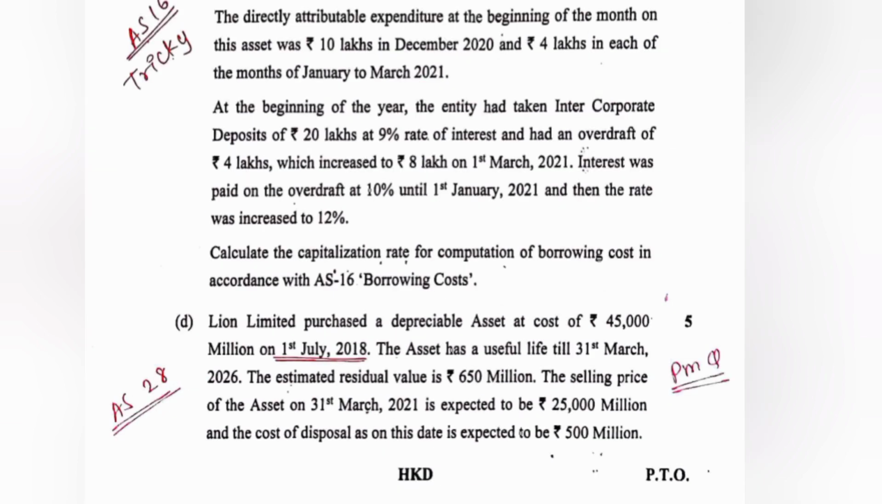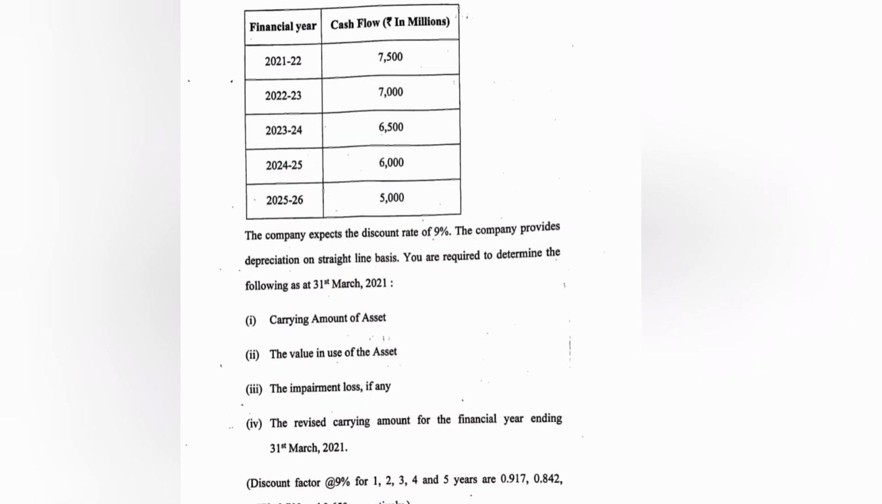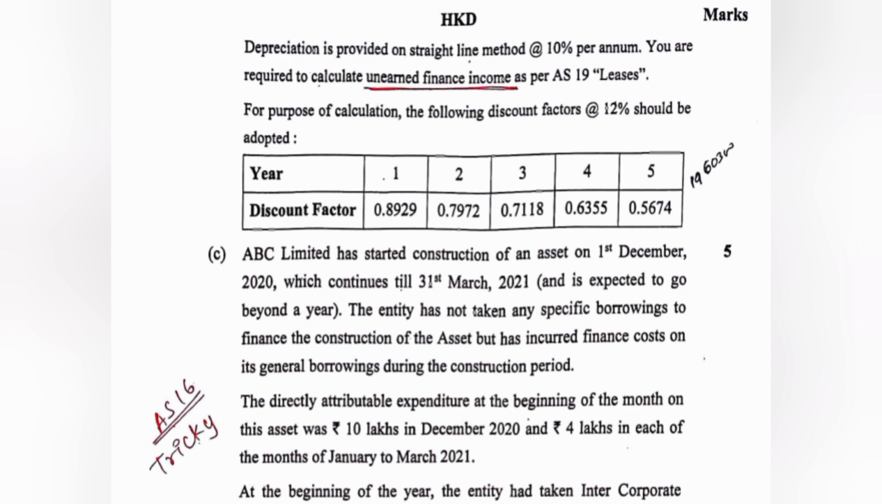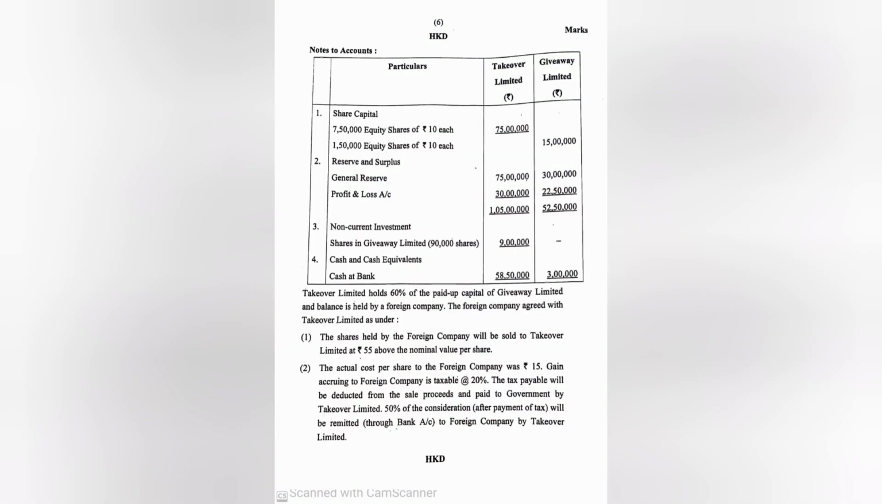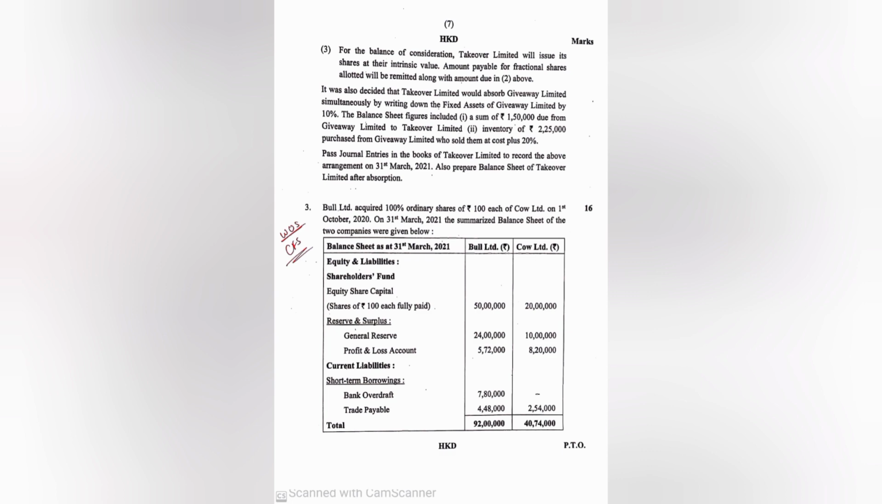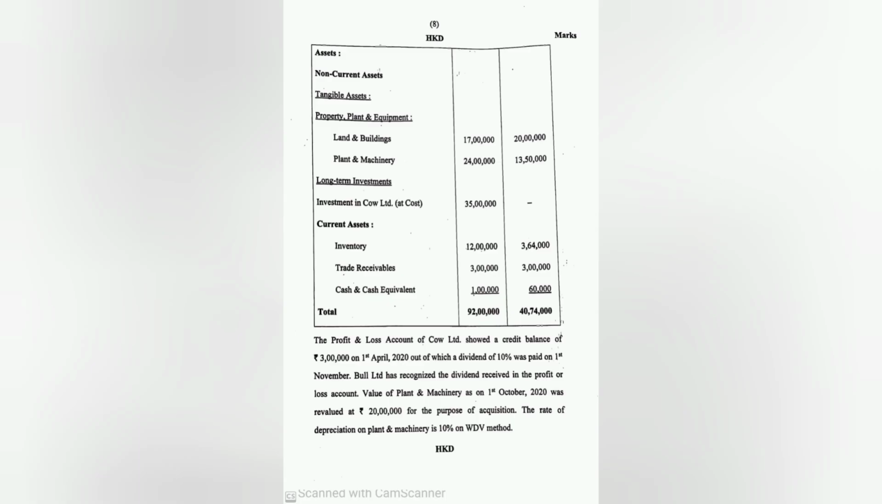The Accounting Standard 12 question was regarding treatment of refund of grant in case of deferred income, as well as if deducted from cost. In Accounting Standard 19, we have to calculate the unearned finance income. Question number 2 was as usual from amalgamation regarding absorption and takeover. In this it was required to pass the general entries as well as to prepare the balance sheet after takeover.